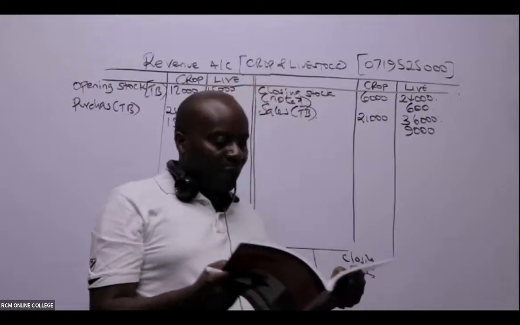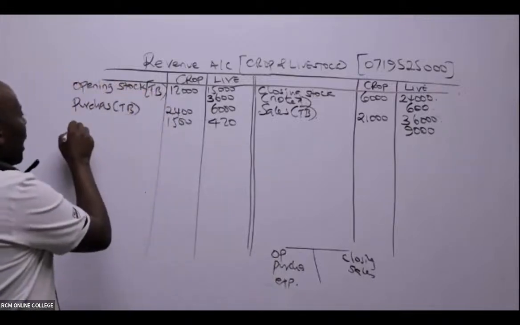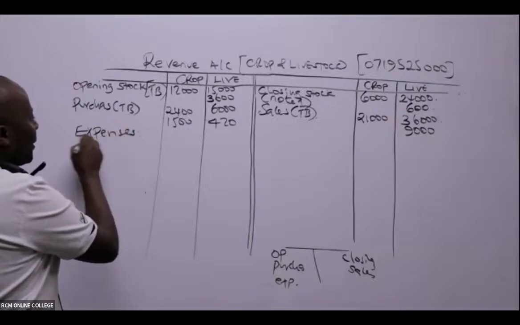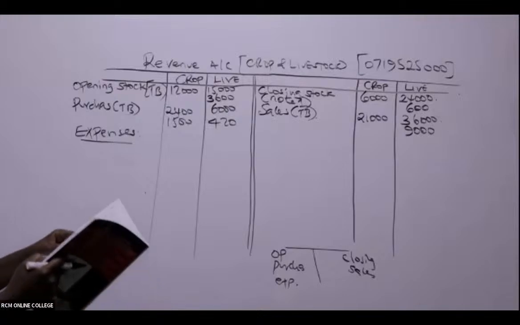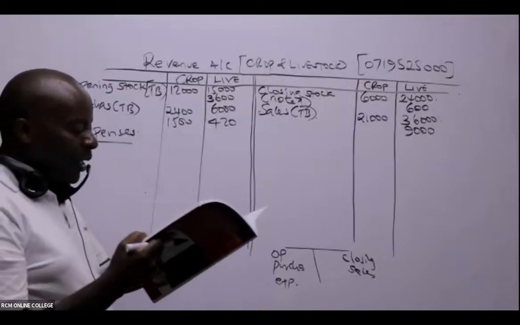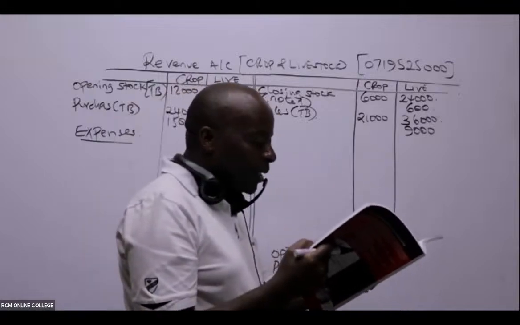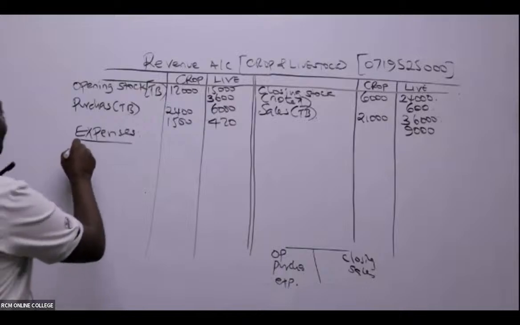Now, from there, ladies and gentlemen, I'll start scouting for expenses. Expenses as per this account. Remember, it's only direct expenses. So direct expenses, I'll look under farm and under purchase of seeds. I can see wages, a direct expense there.